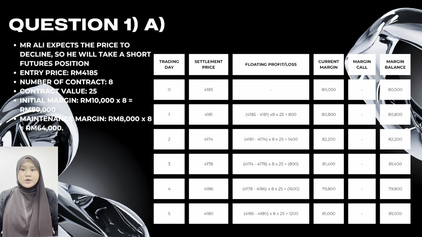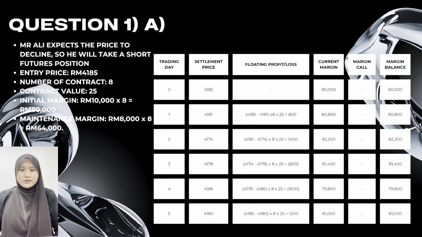The market-to-market process adjusts the margin account every day based on the daily price movement. Based on the table, on day 1 and day 2, the price decreased, so Mr. Ali earns a profit because he is holding a short position. On day 3 and day 4, the price increased, so he experienced a loss. Lastly, on day 5, the price falls again, so he makes another profit. Throughout the 5 trading days, the margin balance remains above the maintenance margin of 64,000 ringgit Malaysia, so no margin call is required.